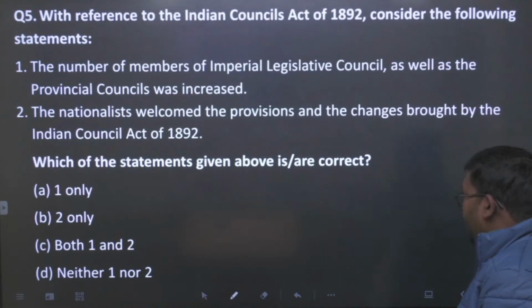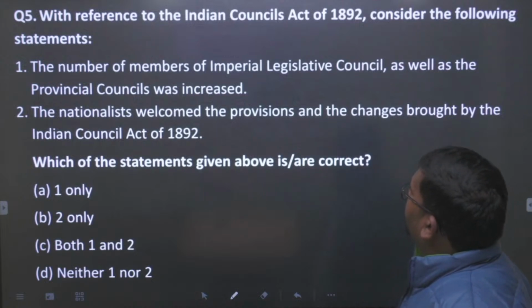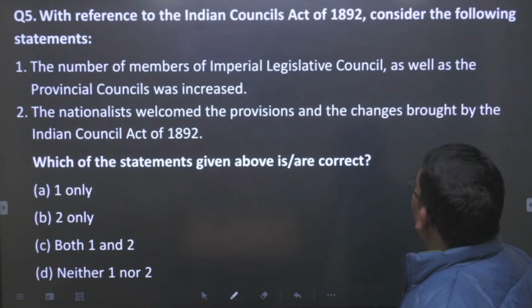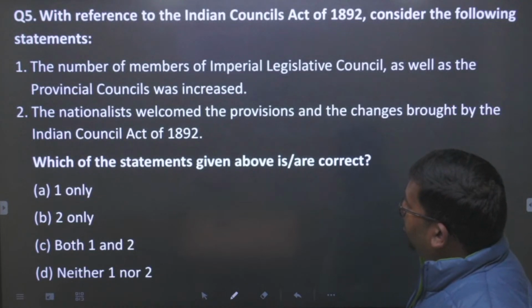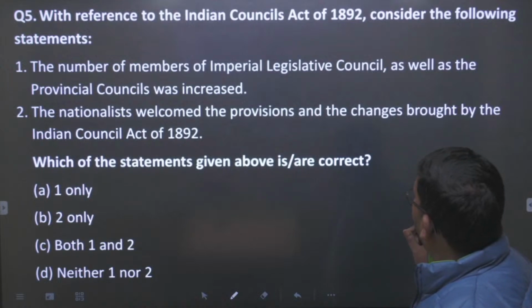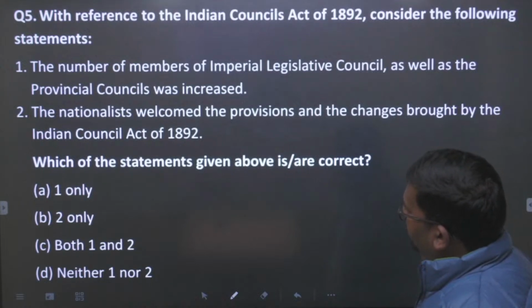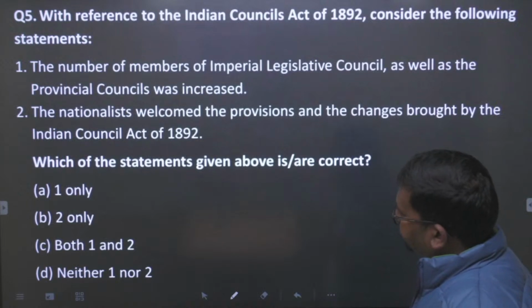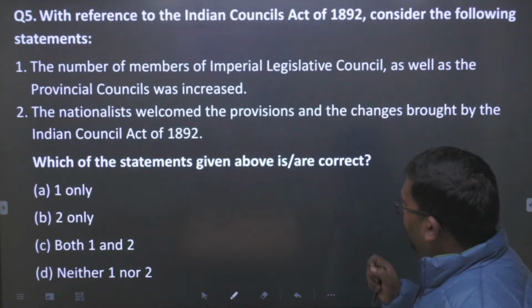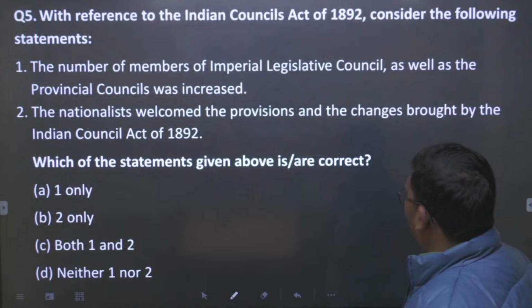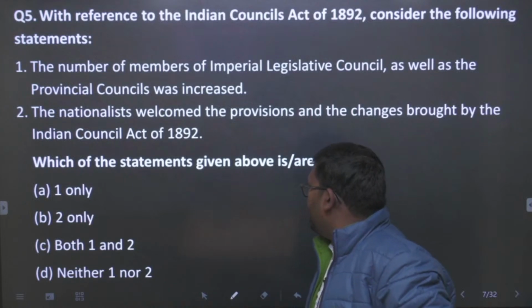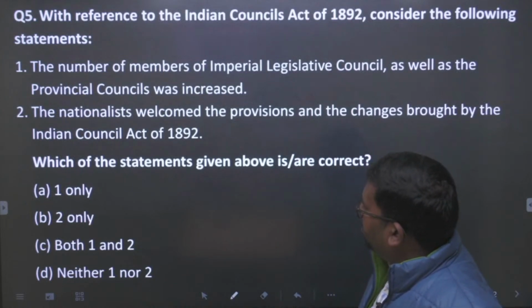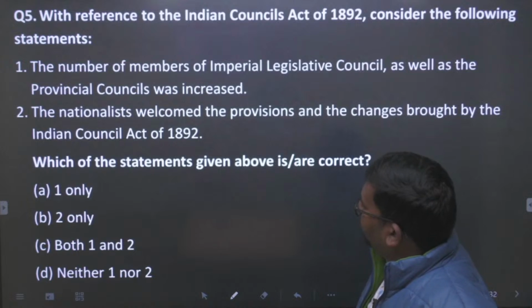The question says, with reference to the Indian Councils Act of 1892, consider the following statements. One: the number of members of the Imperial Legislative Council as well as the Provincial Councils was increased. Two: the nationalists welcomed the provisions and the changes brought by the Indian Councils Act of 1892. Which of the statements given above are correct? Only one, two only, both, or none.